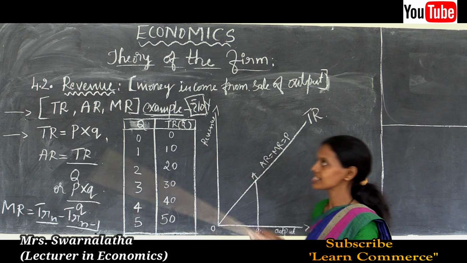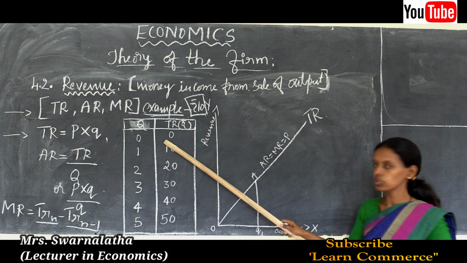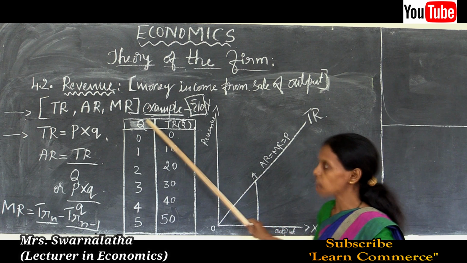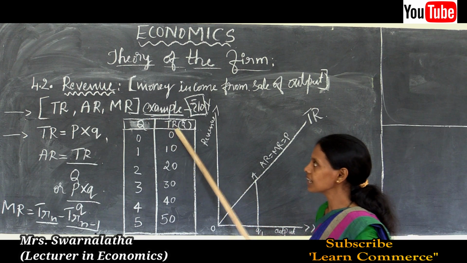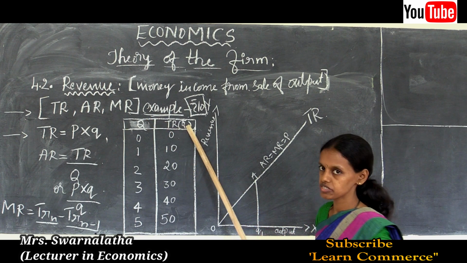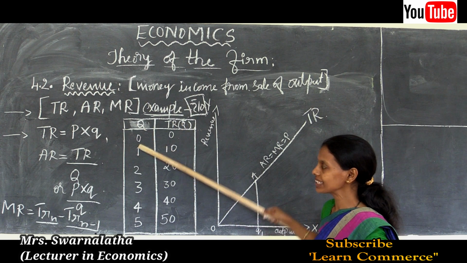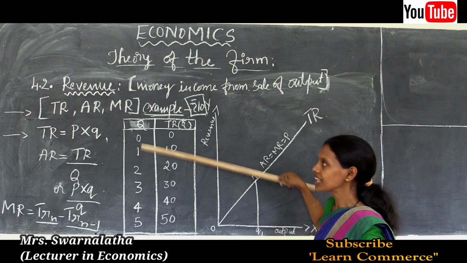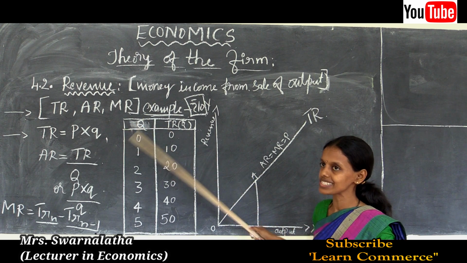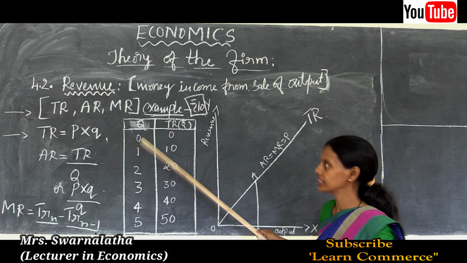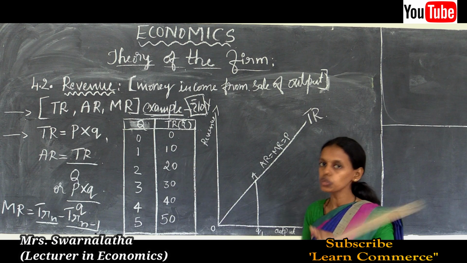Q means output, quantity. TR means total revenue in rupees. In the initial stage, if the sale of output is 0, there are no sales, then total revenue is also 0.